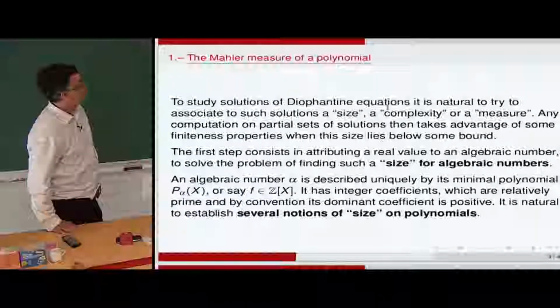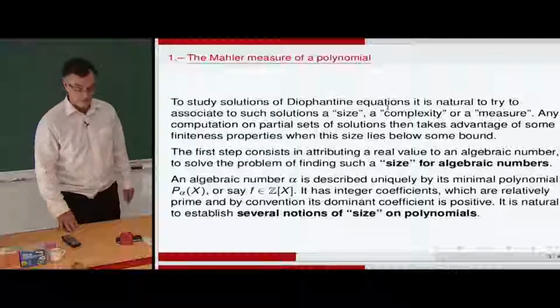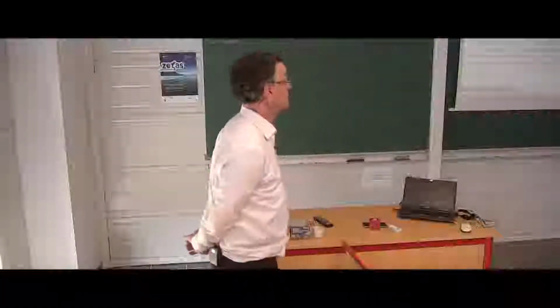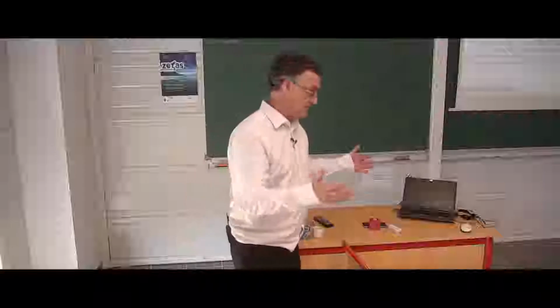So if you have, to say things simply, if you want to study solutions of Diophantine equations, it's natural to try to associate to such solutions a size. That the size of a solution is the size of a rational point in arithmetic geometry, or that's called also a complexity, or that's called a measure. And any computation on partial solutions takes advantage of some finiteness properties when this size lies below some bound. That's a very large view of the problem. And the first step of that consists in attributing a real value to an algebraic number and to solve the problem of finding such a size for algebraic numbers in particular.